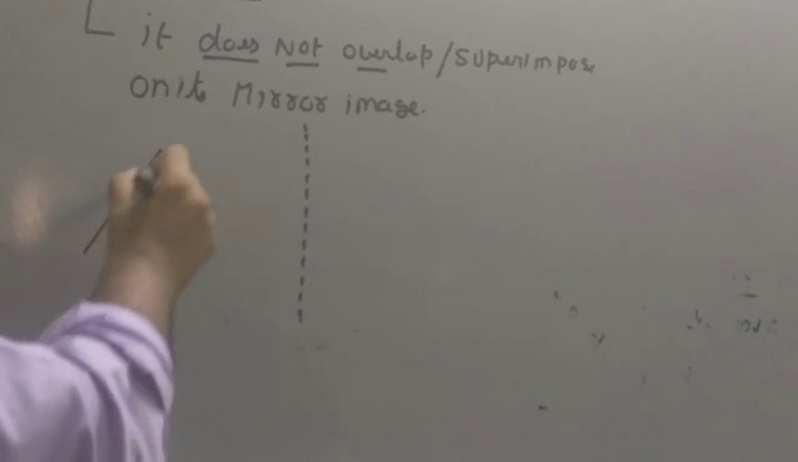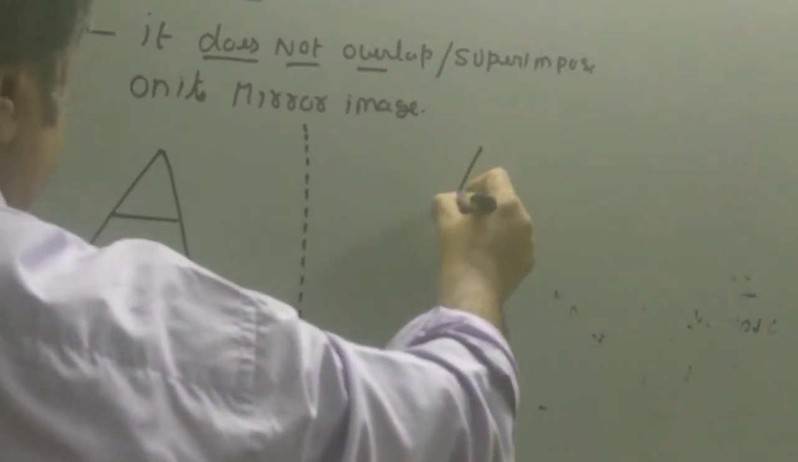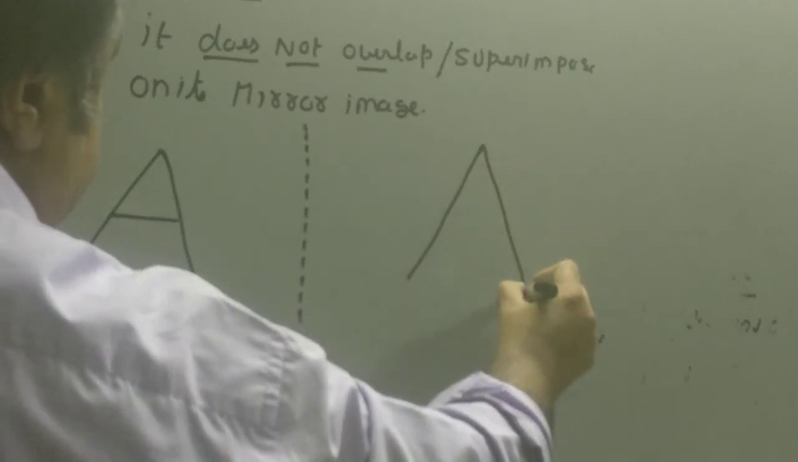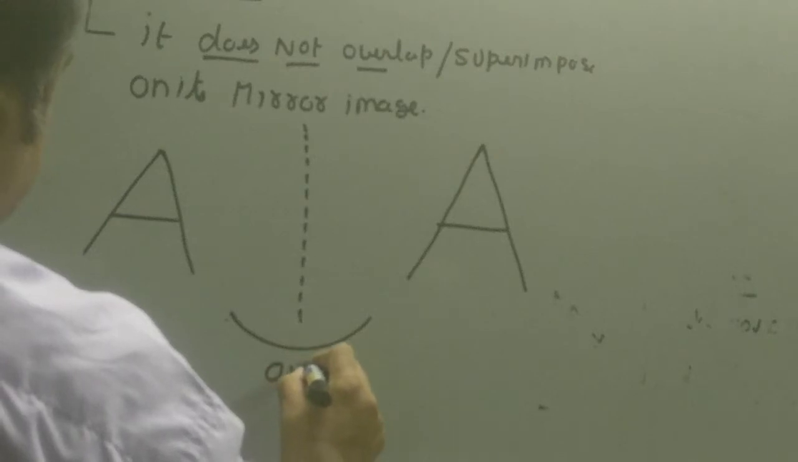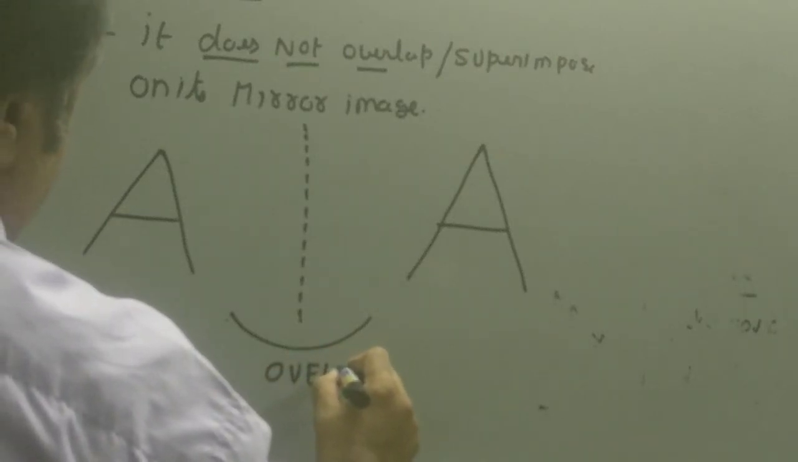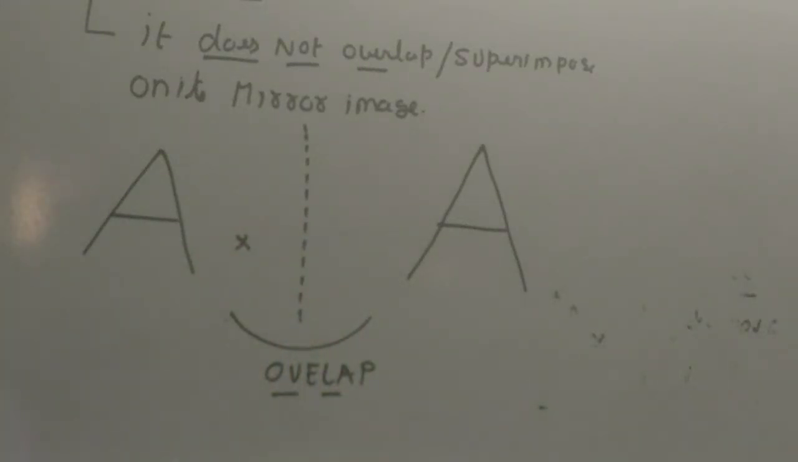Now you can see, if it is a compound, it is going to overlap on its mirror image. Since these two are going to overlap, this compound will not be optically active. This is an optically inactive compound. So what are optically active compounds? The ones which do not overlap on its mirror image.